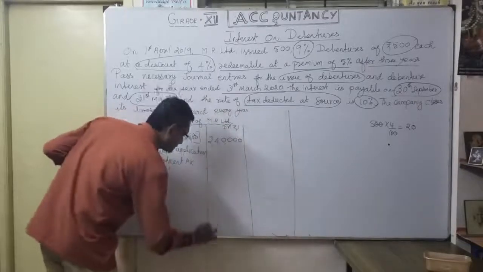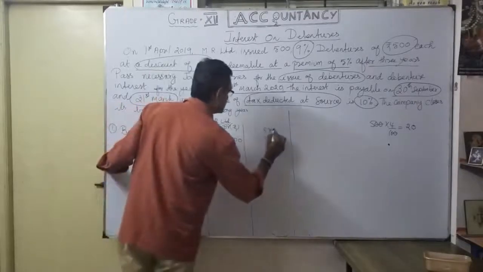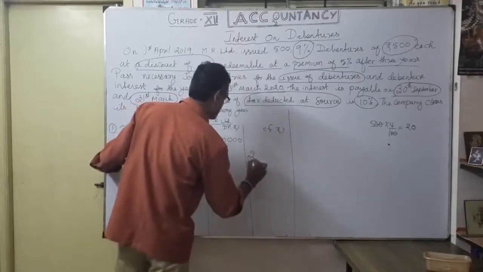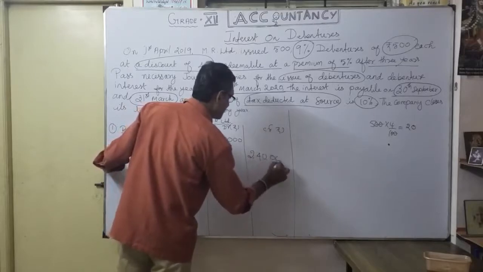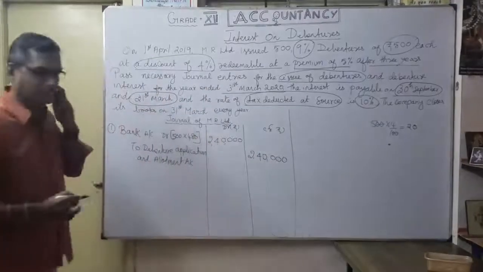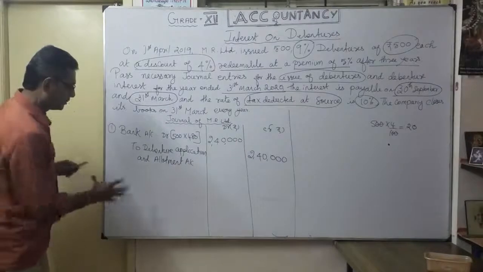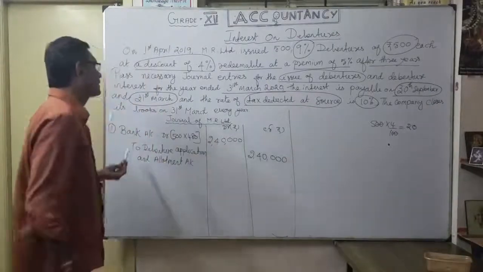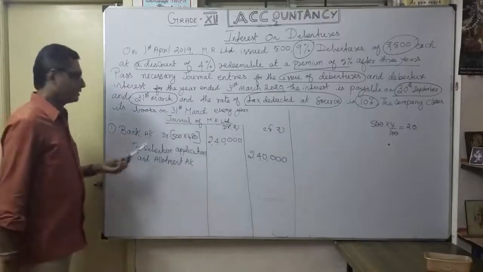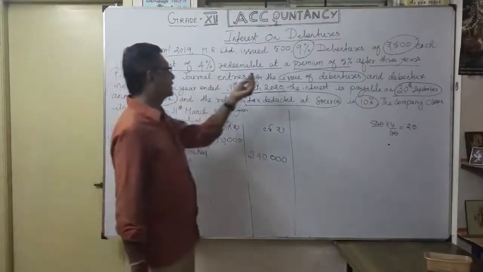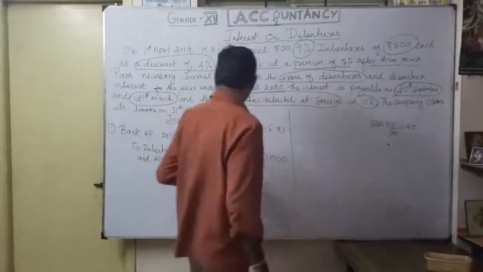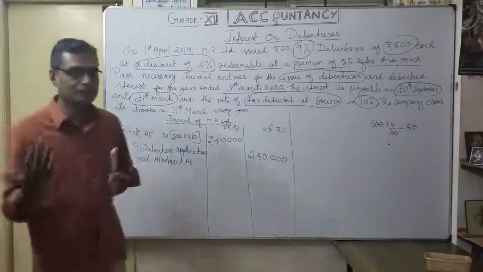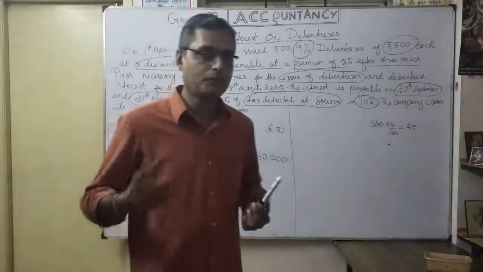So likewise here, credit 2 lakhs 40,000. Narration, you know very well. Narration means you have to write: being debenture application and allotment money of how much? 500 at the rate of how much? 480 received. That's what your narration is. Now you practice. That's why I did not write the narration. You please do it.